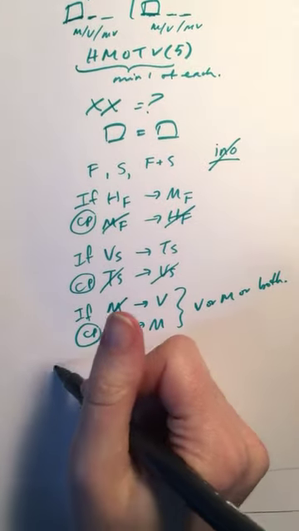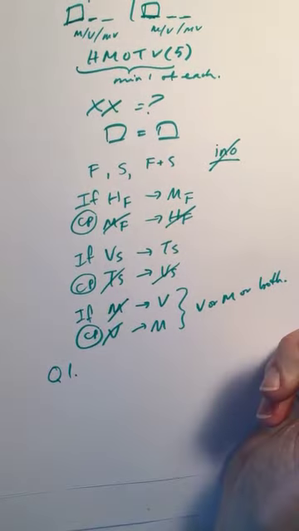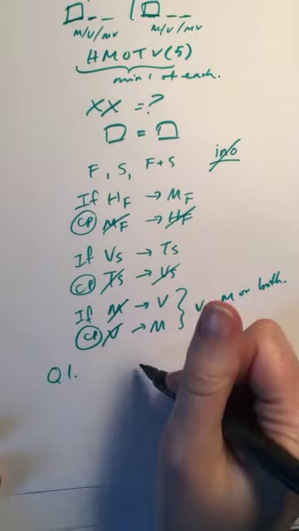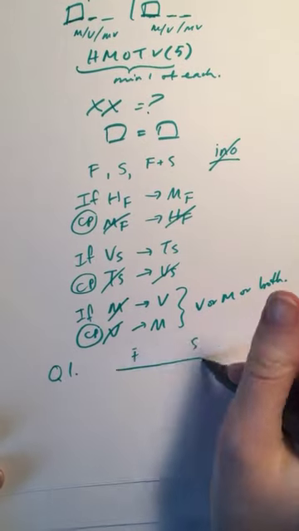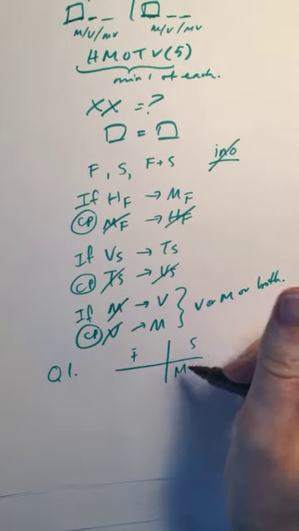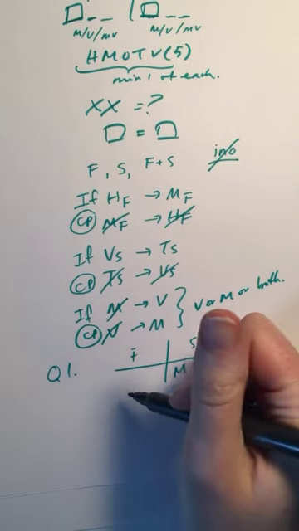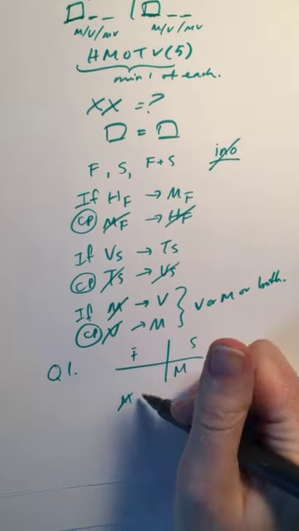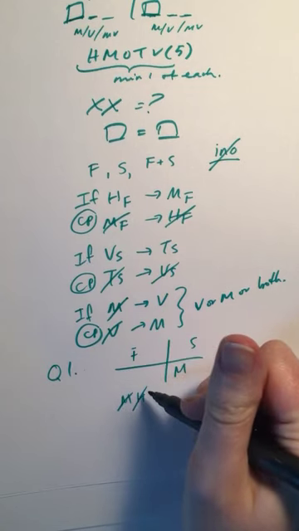Okay, question 1. If the only meeting that Montreal hosts is in the spring, which one of the following could be true? Okay, so the only one that M hosts is in the spring, which means M does not host a meeting in the fall, which means neither does H. So M doesn't host in the fall, H doesn't host in the fall.